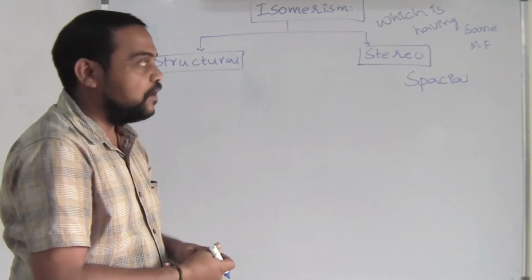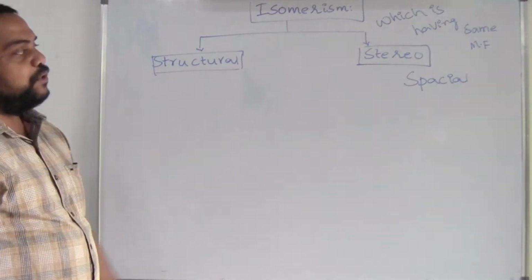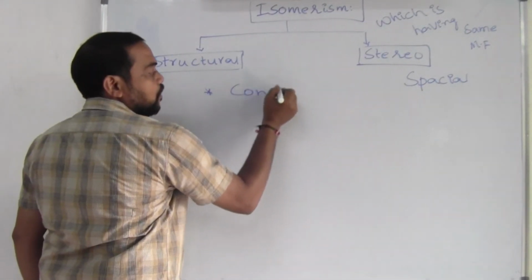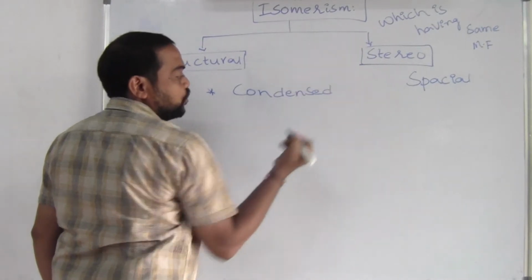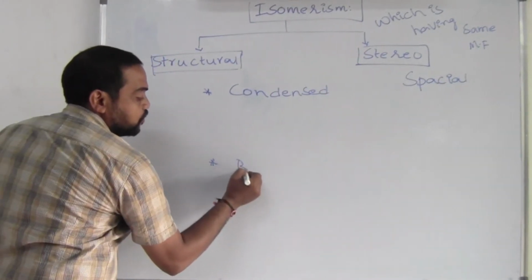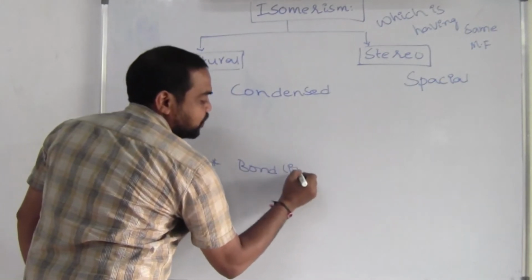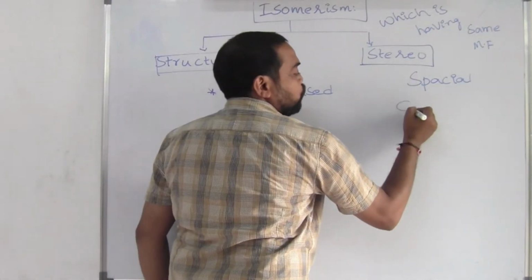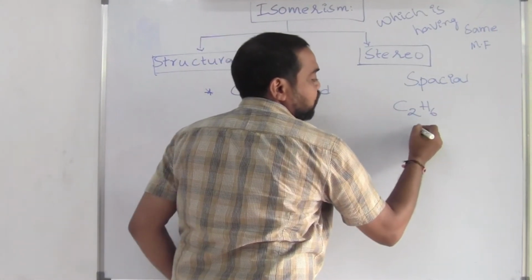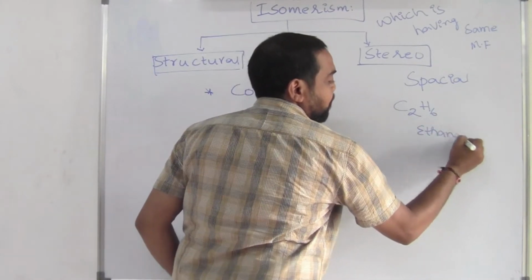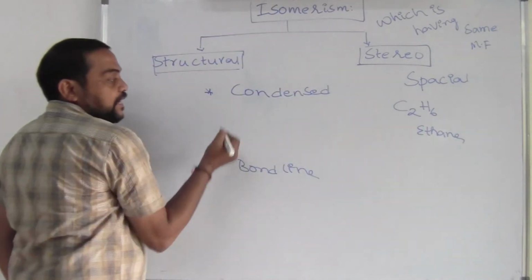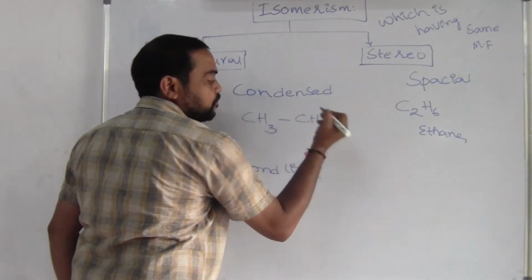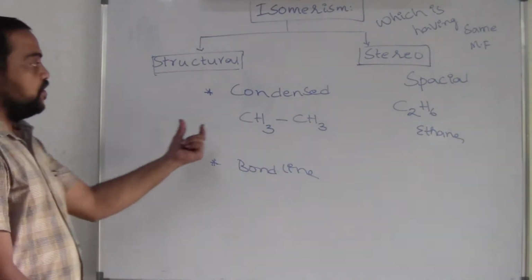The atoms may be different. But before going to introduce the examples, we have to know the differences between the condensed formula, condensed structure, and bond line structure. Take this example now, C2H6. What is its name? C2H6 is nothing but ethane. The ethane formula in the condensed way I am writing like this: CH3 single bond CH3. This is the condensed formula.